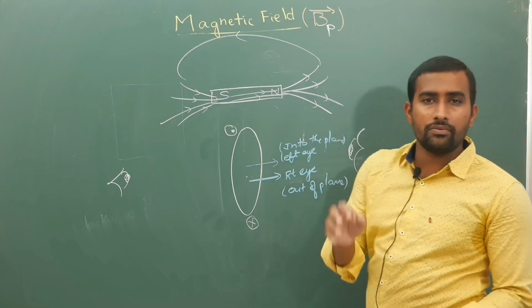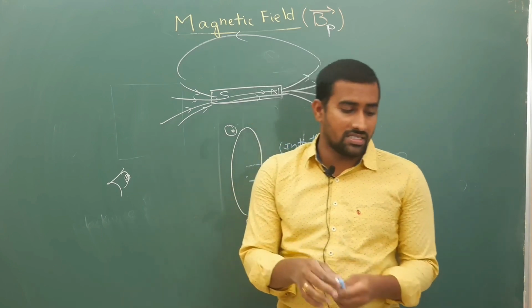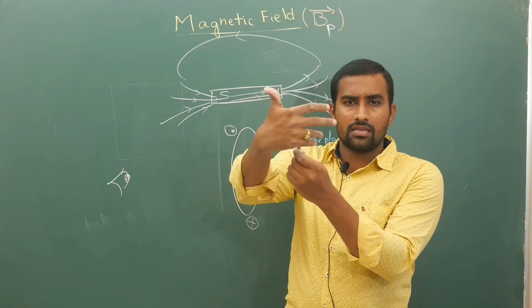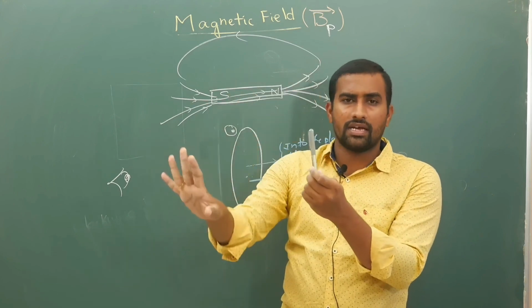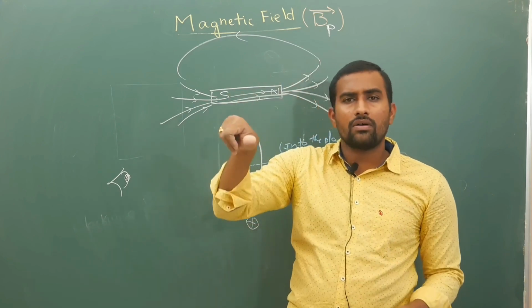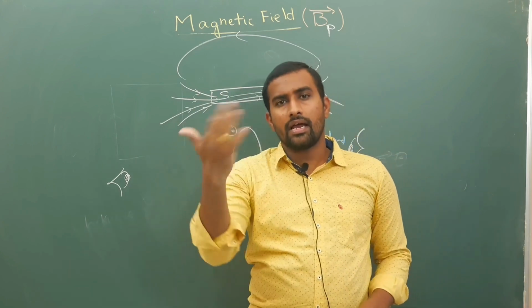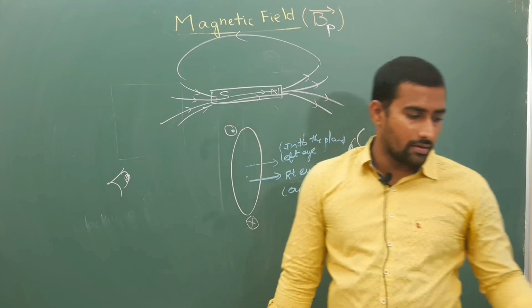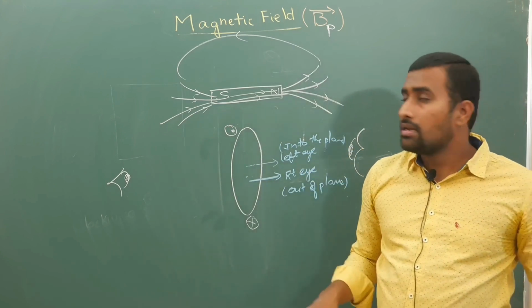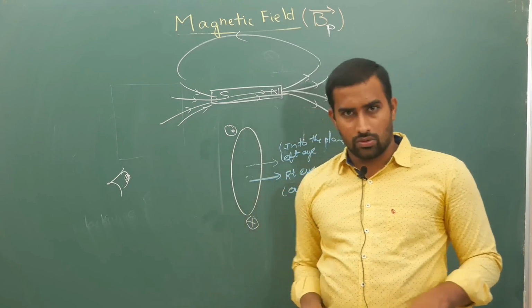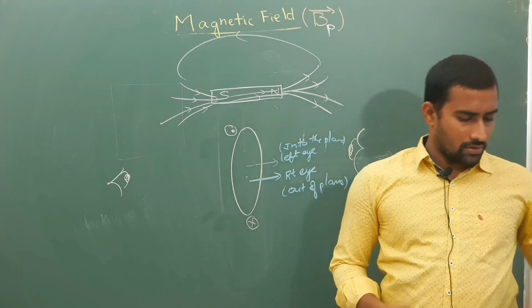So the conclusion of what I have discussed so far: if you have a wire, use the right hand thumb rule, curl your fingers, draw a tangent. If you have loops with clockwise direction, the field is into the plane; anti-clockwise direction, it is out of the plane. That is your field direction. And in unknown places, what are you supposed to do? You have to use the right hand thumb rule.